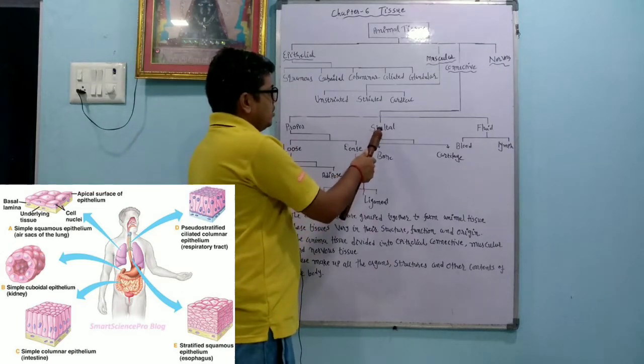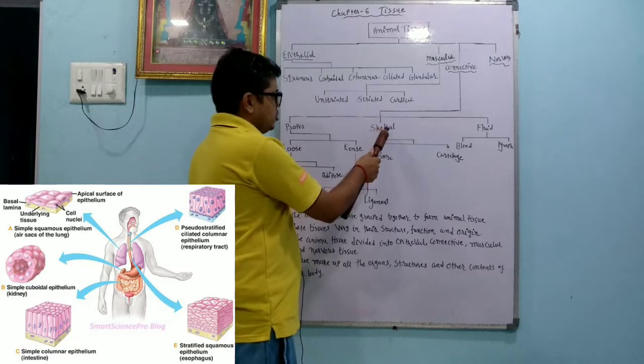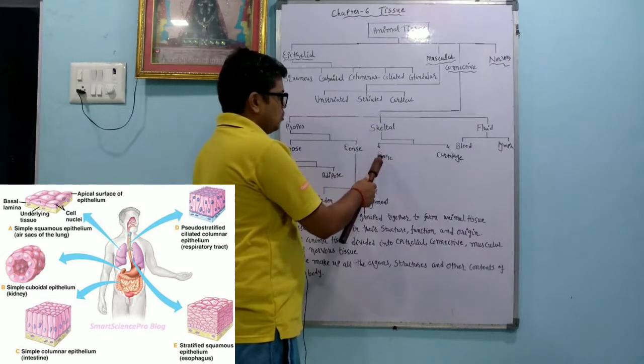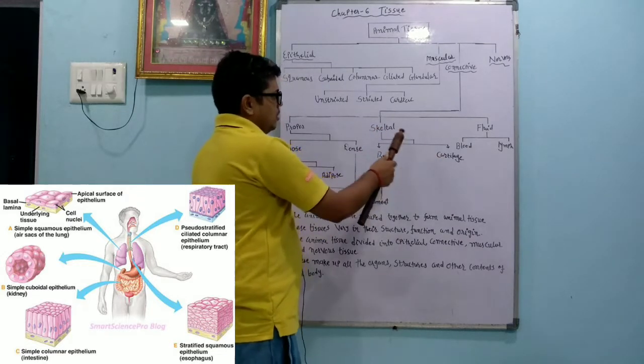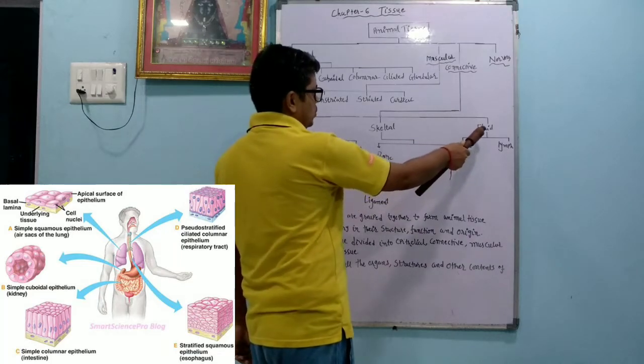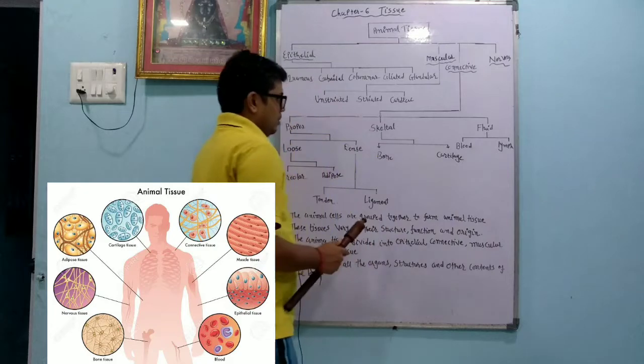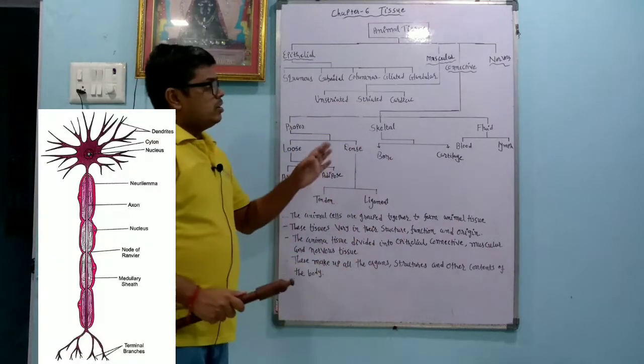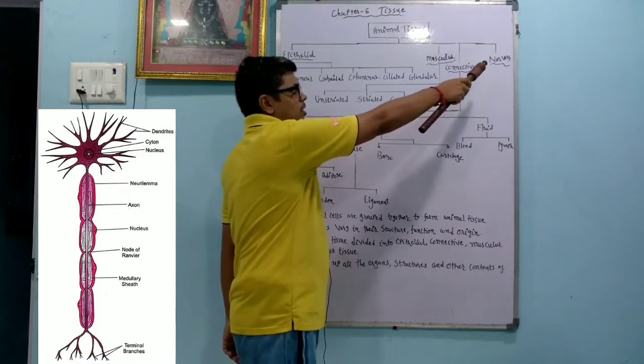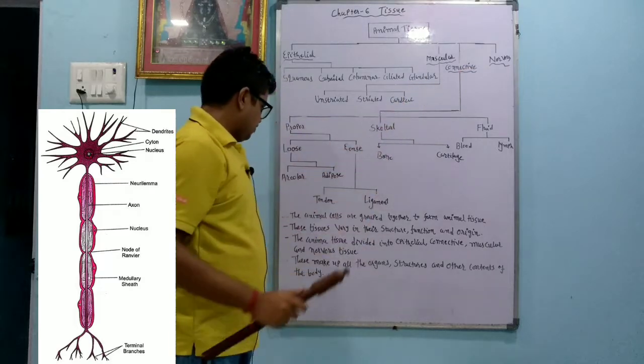Second category in the connective tissue, we have skeletal tissue. Skeletal tissue is further divided into bone and cartilage. And the third category of the connective tissue is fluid. Fluid is divided into 2 categories, blood and lymph. Dear student, nervous tissue is the last category. It has no further classification.